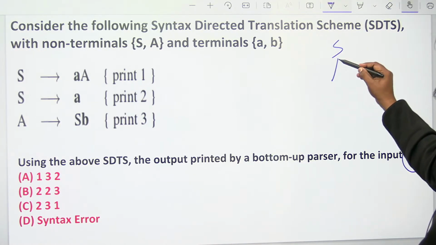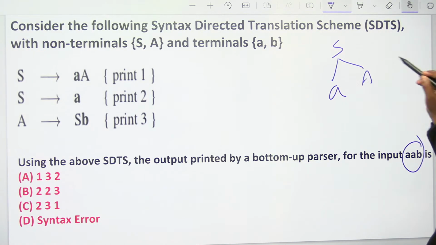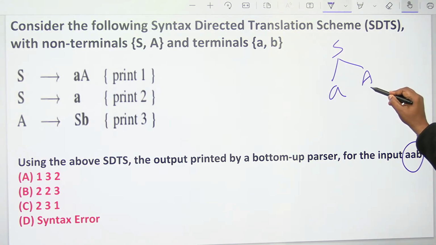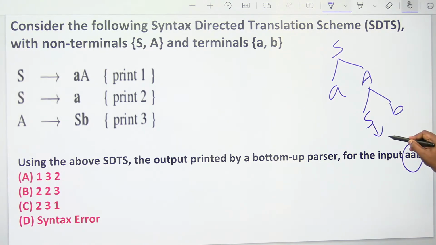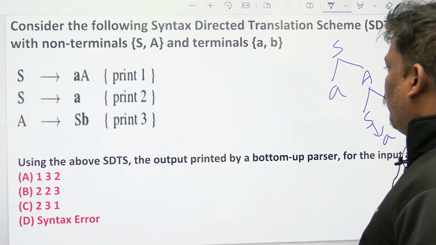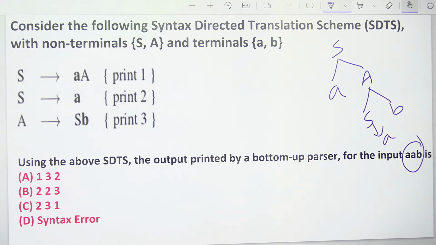Let's check here. S goes to AA. I think A goes to SB. S goes to A. AAB. S goes to AA. A goes to SB. S replaced by A.